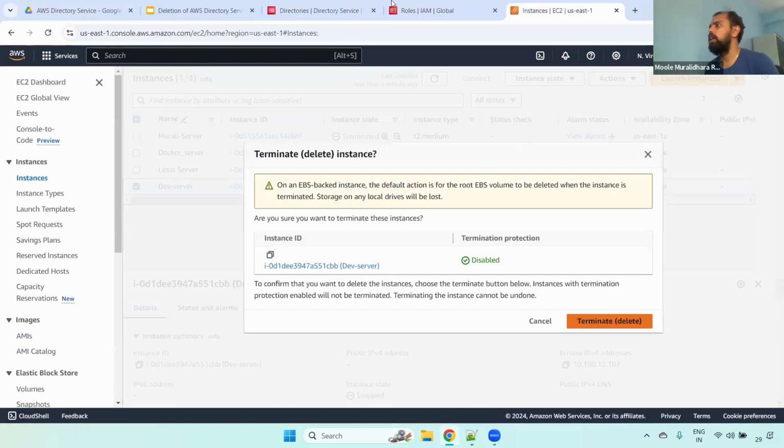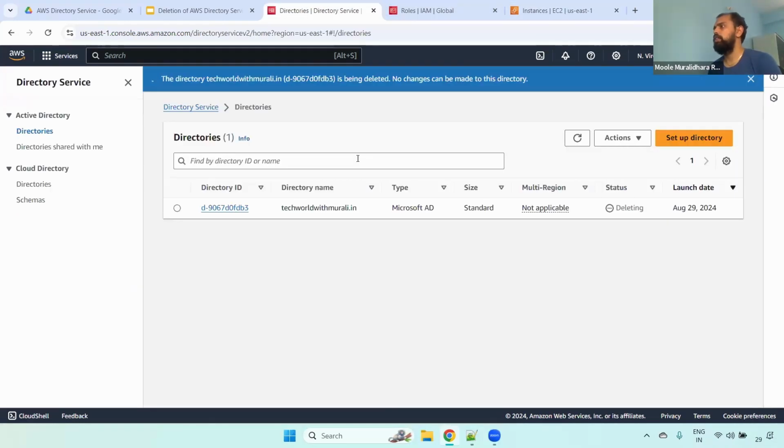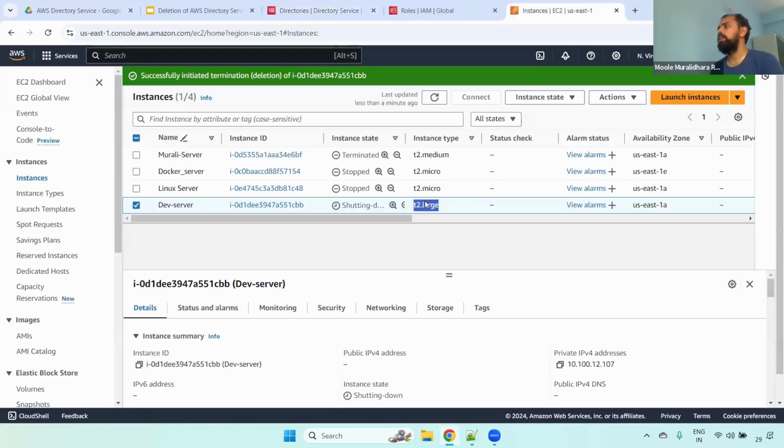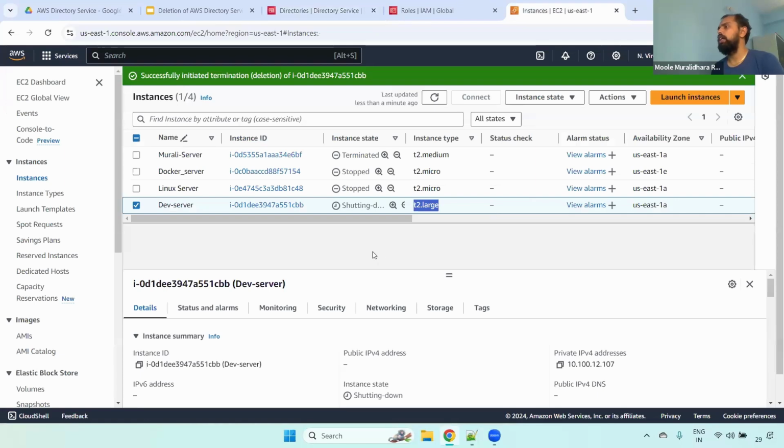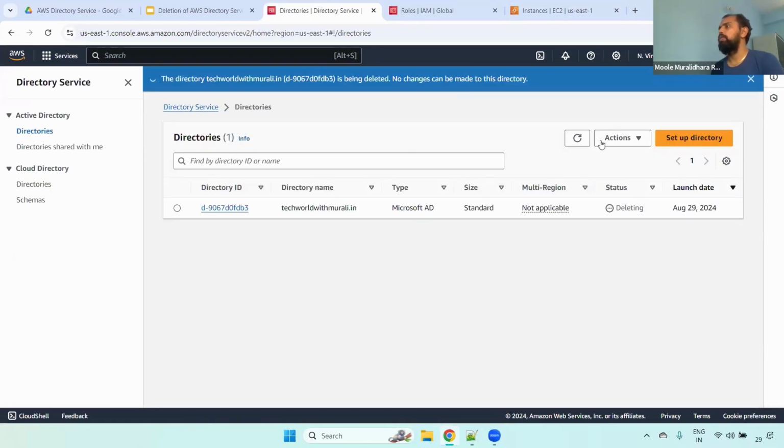Remember, guys, if you are trying to delete this particular directory service and it is attached somewhere, first you have to delete that. For example, this server is in stopped state, that's why it is not giving any error. If it is in running state, the server is already attached to the domain, which means you first have to delete the EC2 instance, then come here to the directory service and delete it.